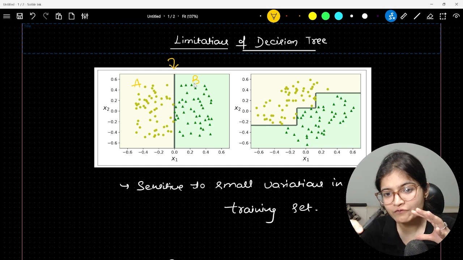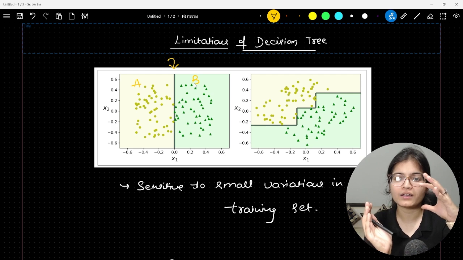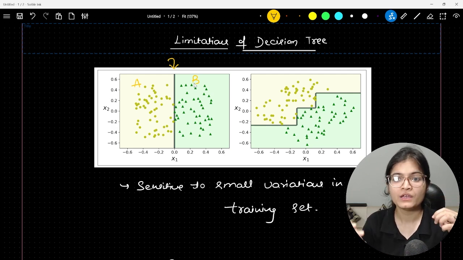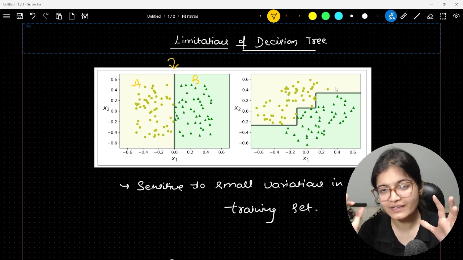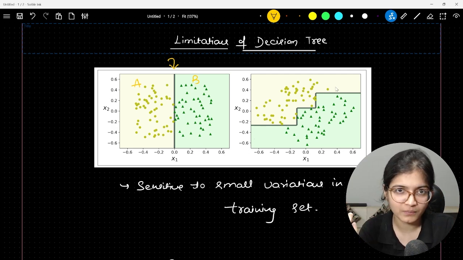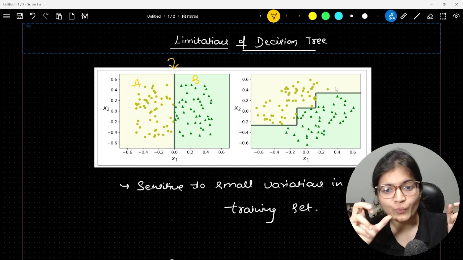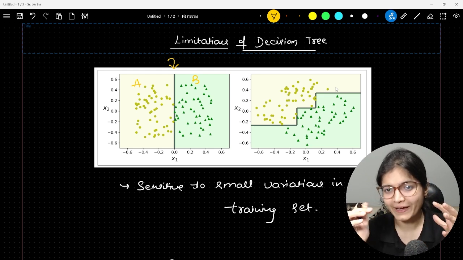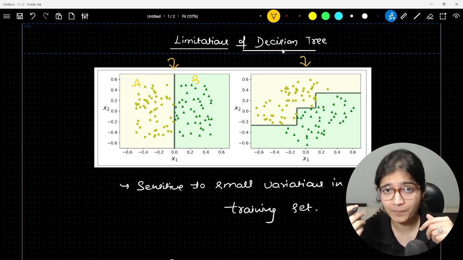But if you make a variation of this given image, and say you shift the image orientation by 45 degrees, it will shift down, and in this specific case your decision tree will not work in the best way. So your model is very sensitive to even small variations in the training set. That is another limitation where you will observe that a decision tree does not work perfectly.